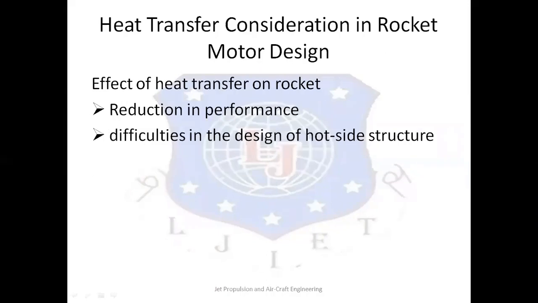Now, heat transfer to walls can affect a rocket in at least two different ways. The first one is reduction in the performance, and the second is creating greater difficulties in the design of hot side structure.